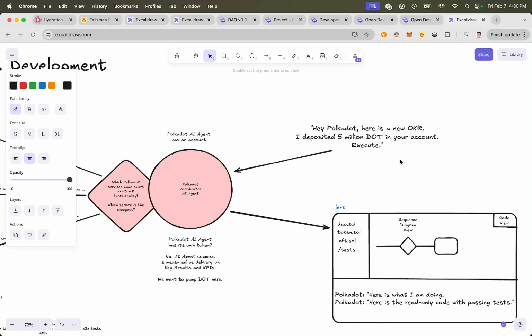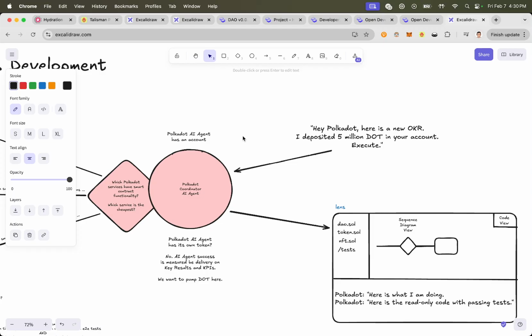So imagine you have OKRs and you hand the AI an OKR and say, "Hey, Polkadot, here's a new OKR. Deliver on this. I'm going to deposit 5 million DOT in your account. Execute." Right? Boom. This is the big goal here. We could start with something smaller to test it out, but at the end of the day, it's going to be something like this. Deliver on this OKR.